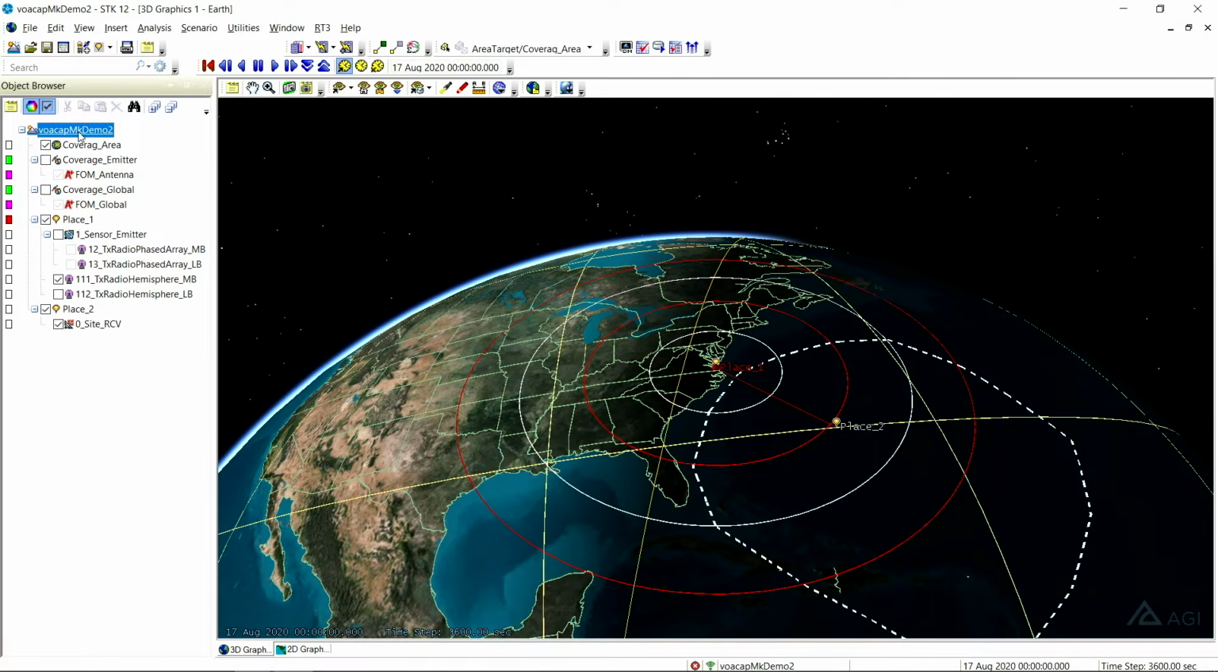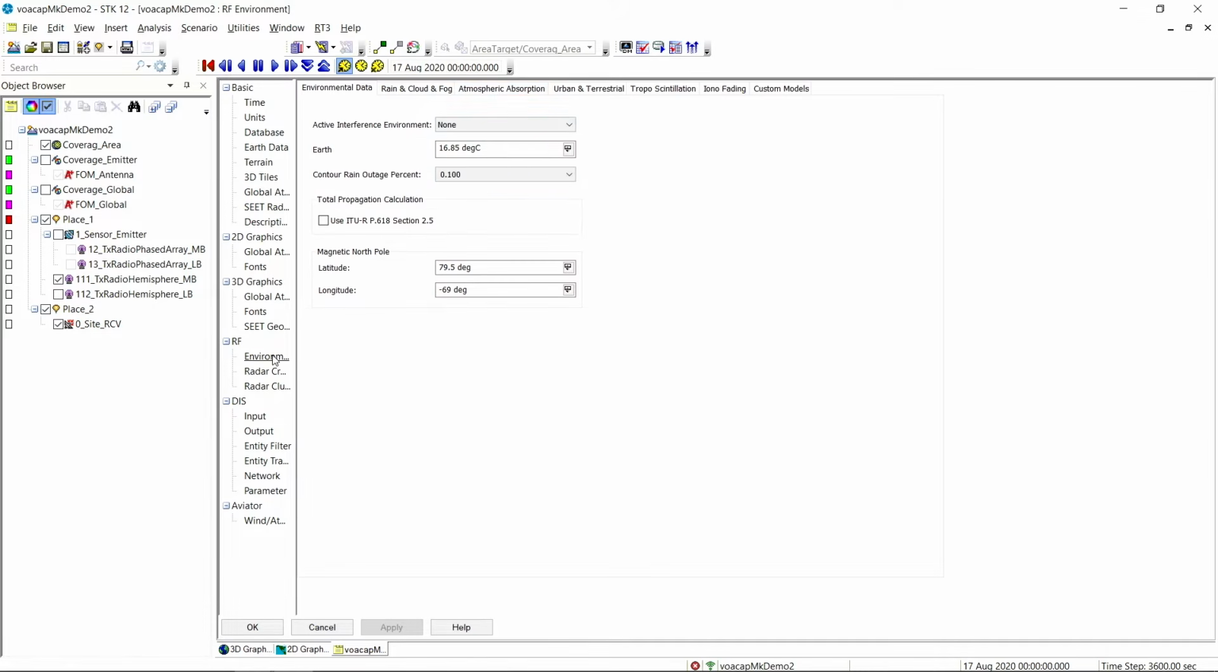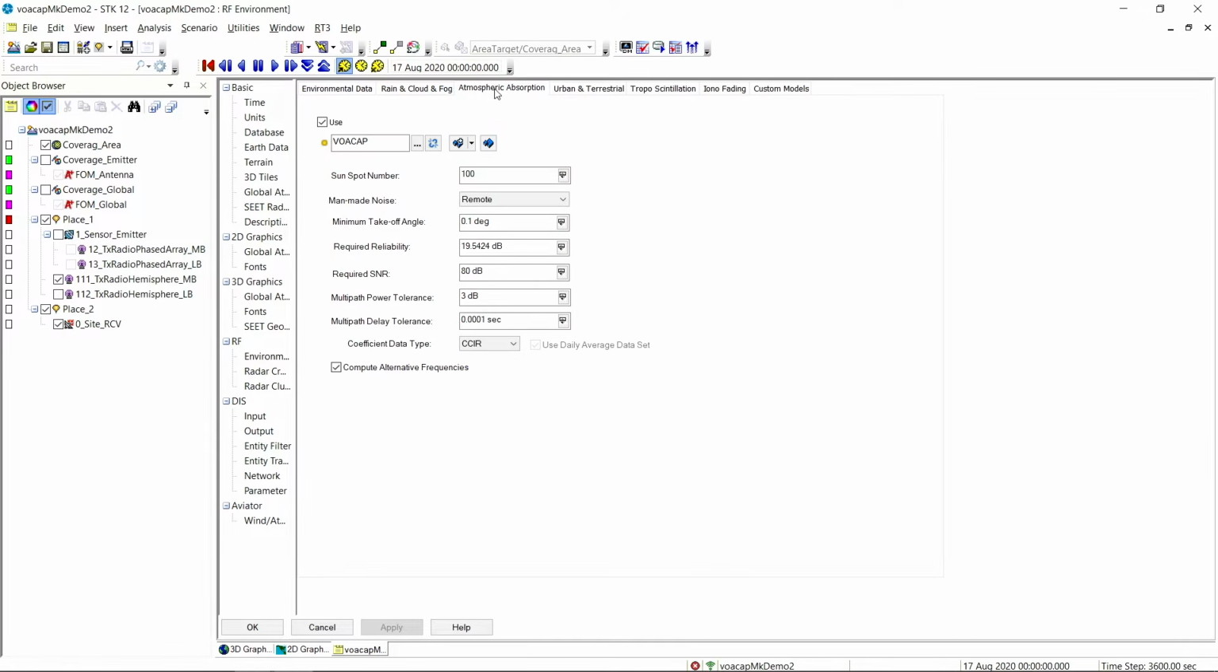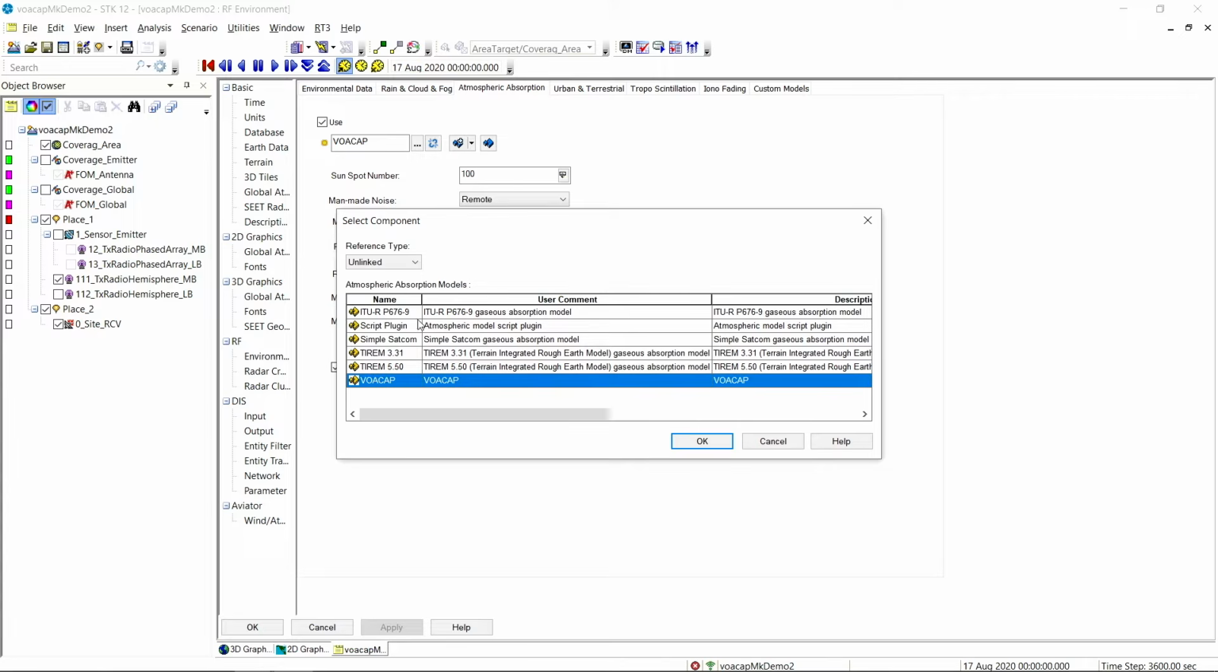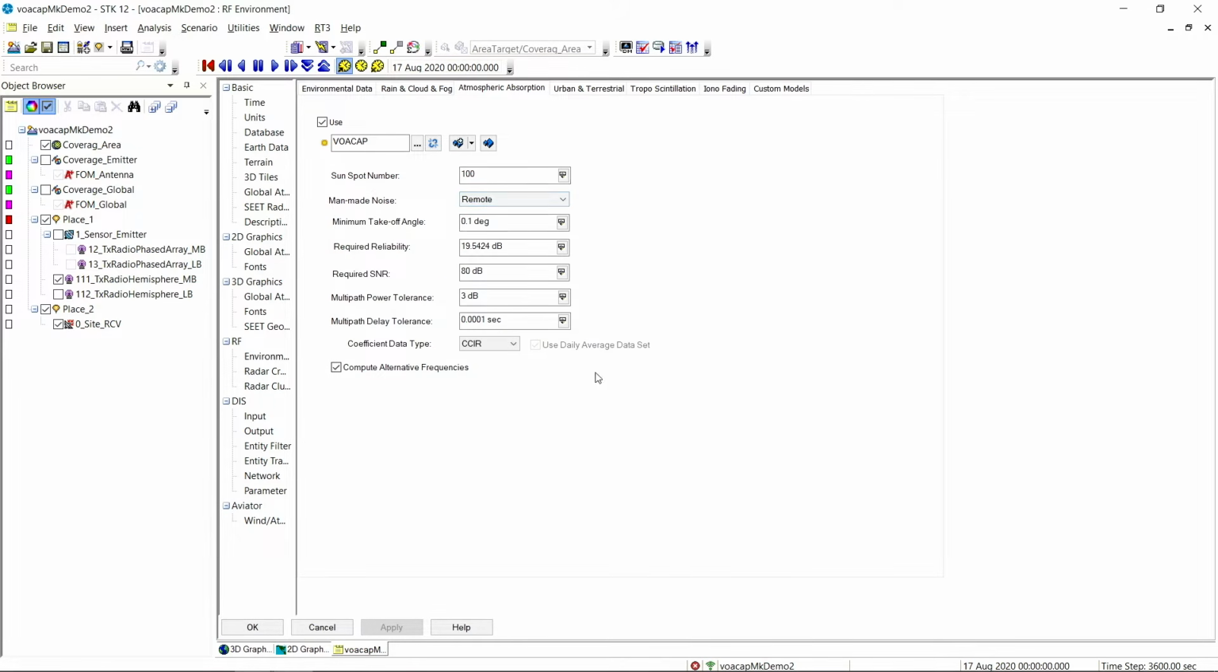So we incorporated VOACAP into STK as a propagation model. If you go into your scenario RF environment, absorption, atmospheric absorption tab, and go into your list of models, you're now going to see a VOACAP model here. Once that's selected, you're going to see a list of user inputs, and I'm not going to go through what these mean. You can check that out in the STK help, but I do want to point out the sunspot number is probably the most critical one. There's a direct correlation between sunspot number and the state of the ionosphere, and that one is going to have the biggest impact on propagation loss.